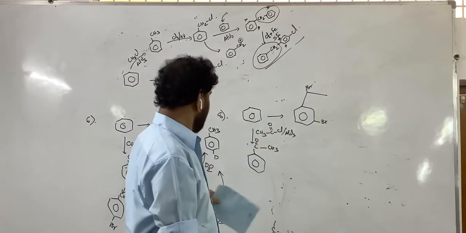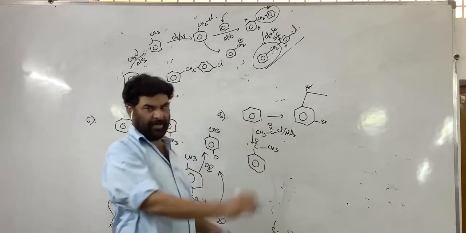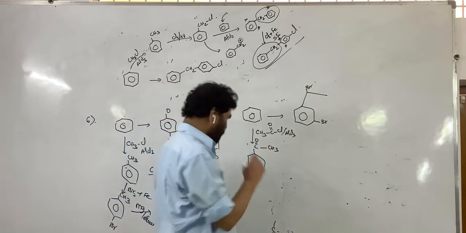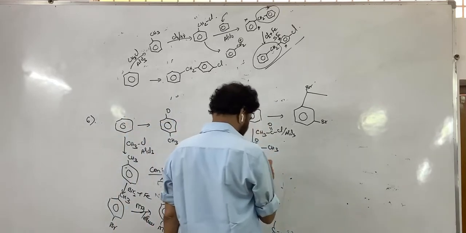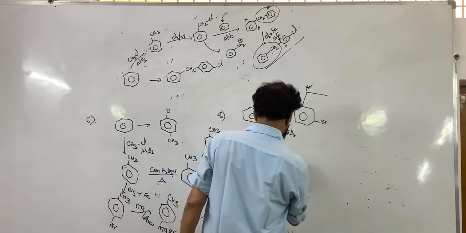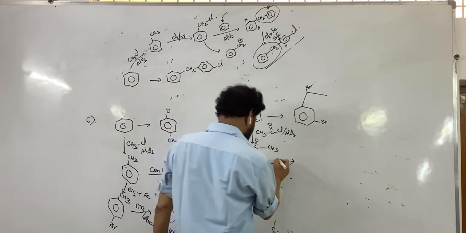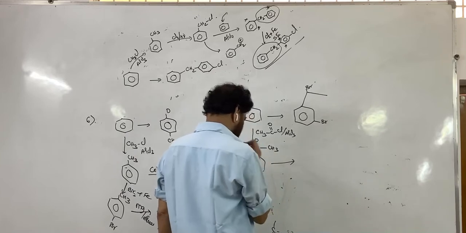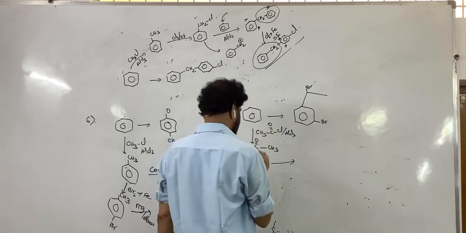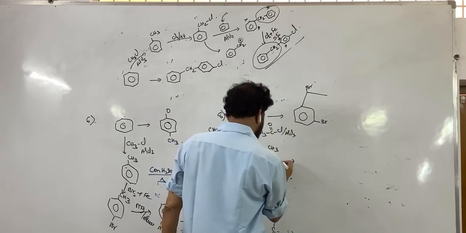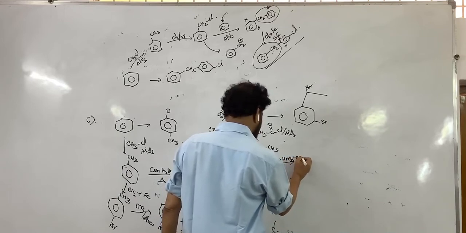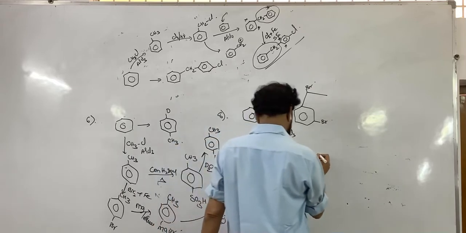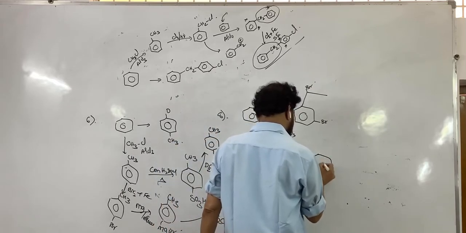That is formed. Now this group is a ring deactivator. Now if we carry out the nitration, the best way is to treat with concentrated HNO3 plus H2SO4, heating. A nitro group is introduced at the para position.